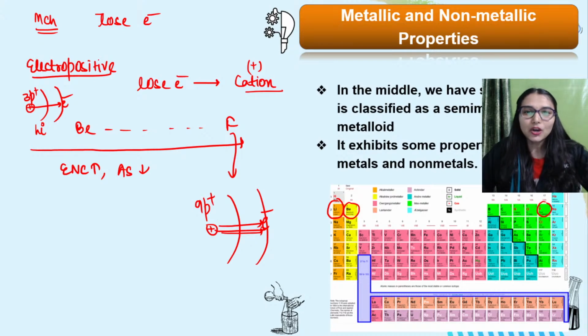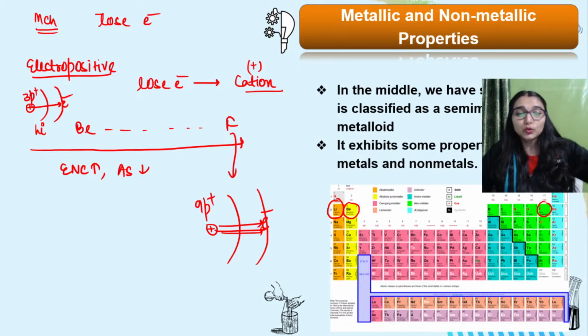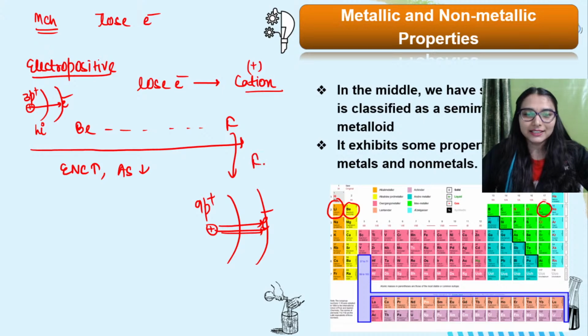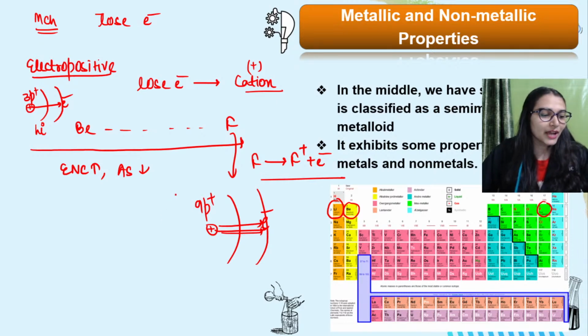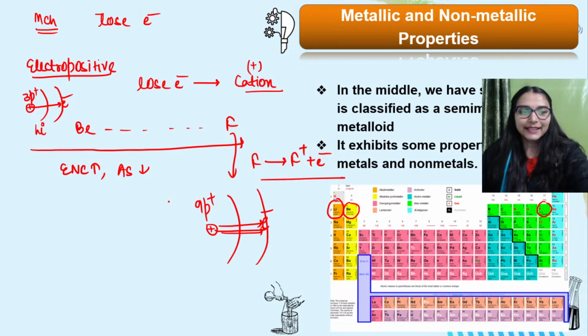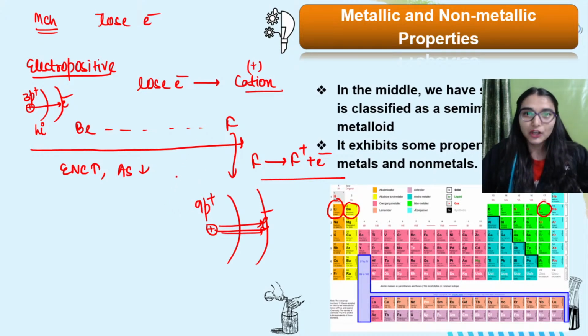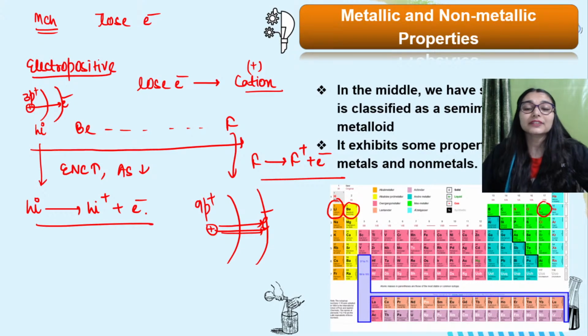So the tendency of fluorine to lose the electron and make a cation, is it even possible? Fluorine losing an electron to make a cation, F+. Tell me in the chat box. Yes, can fluorine exhibit that electropositive character? No, that is not even possible. But lithium has that tendency. Ask lithium: lithium can easily lose its one electron and make a cation. So electropositivity is again decreasing left to right.